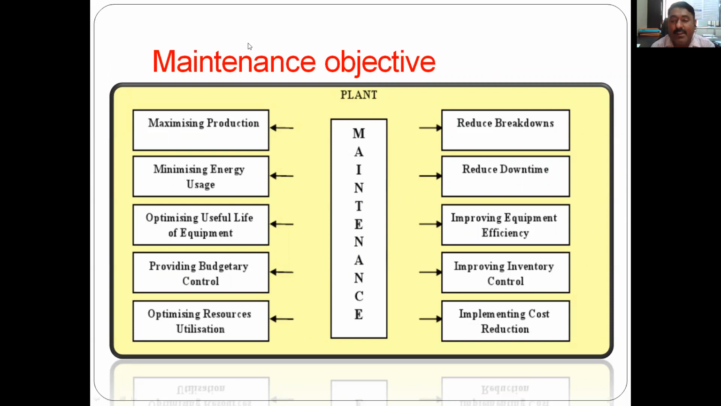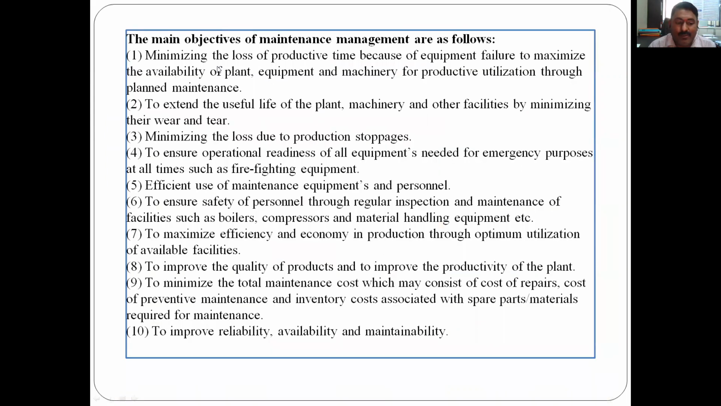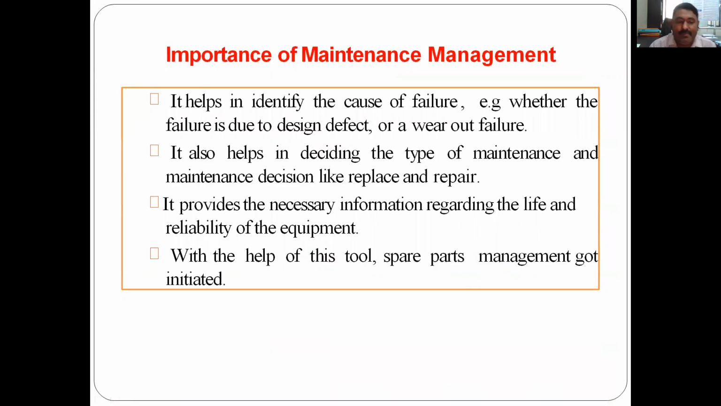Then implementing cost reduction. If all these points are covered, meaning maximized production, minimum energy usage, and utilization of resources at an optimum level, then there will be fewer breakdowns, inventory control is good, and equipment efficiency is good due to this maintenance objective. Ultimately, the objective is implementing cost reduction. If all these are achieved, definitely anyone can tell that there will be a reduction in cost. So these are some of the maintenance objectives, written once again.